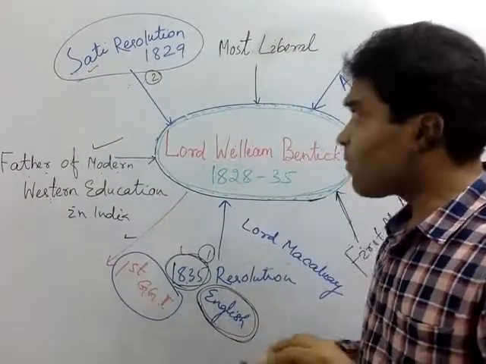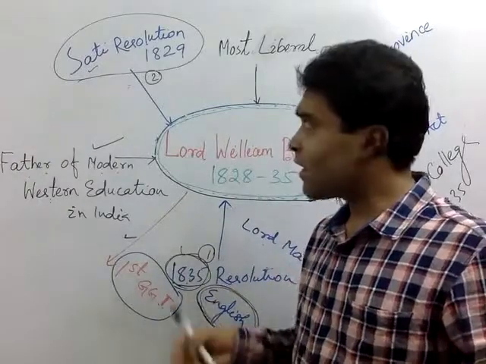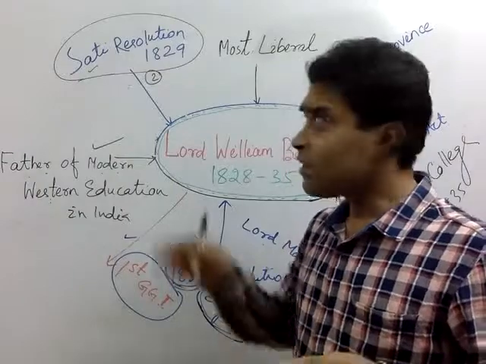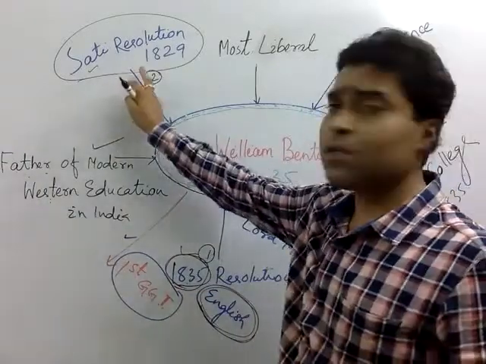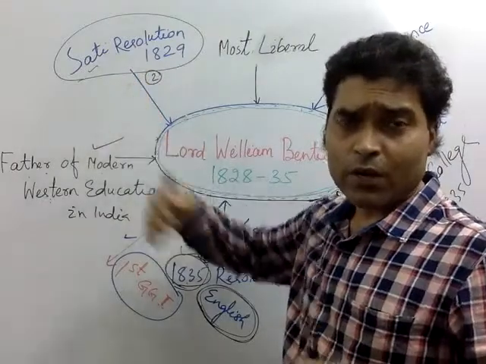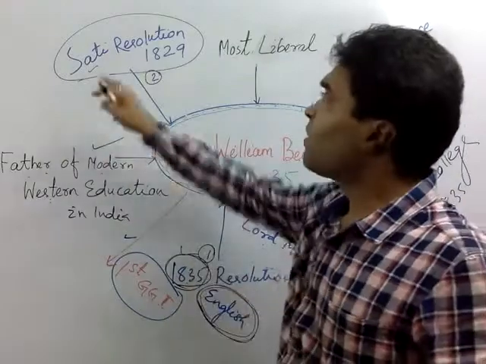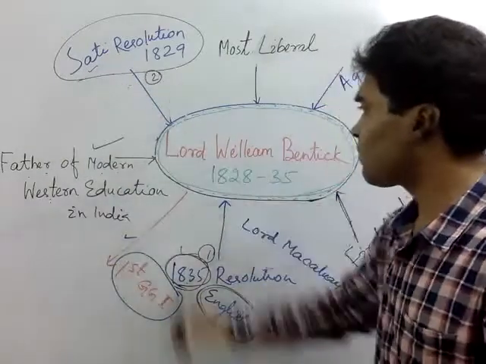You know, Raja Rammohan Roy and Ishwar Chandra Vidyasagar were also against this Sati tradition. They also supported the Sati resolution. This is the point you have to remember. The Sati resolution was passed in 1829 to eradicate, to remove, to ban the Sati Pratha, Sati tradition. This is the thing you have to remember.